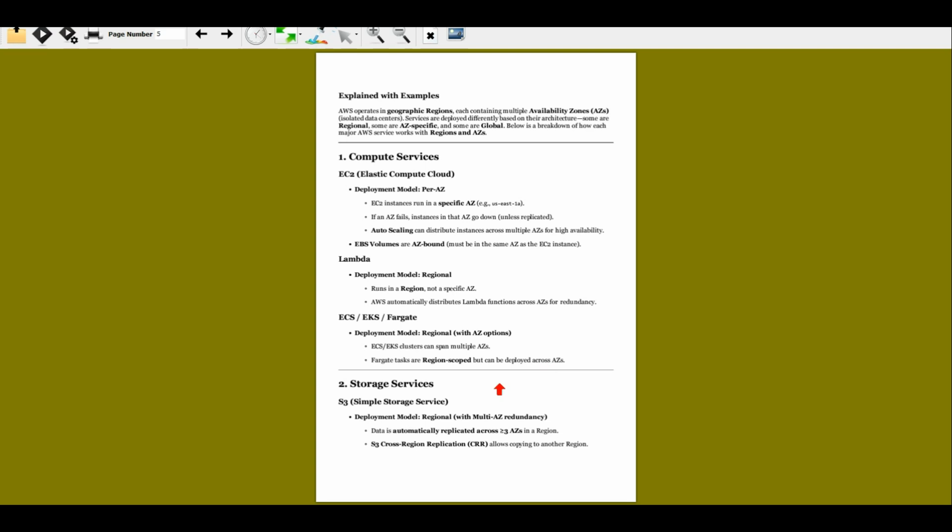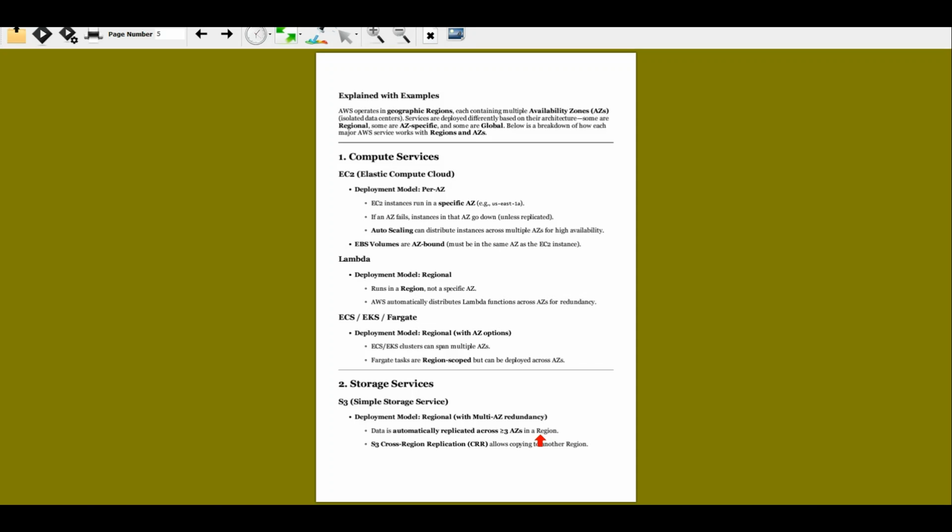The third one we're going to discuss is storage services, Simple Storage Service like S3 buckets. The S3 deployment model is regional with multi-availability zone redundancy. When you create an S3 bucket in a certain region, the data is automatically replicated across more than 3 availability zones in the region. Let's say the region we selected is US East, North Virginia.